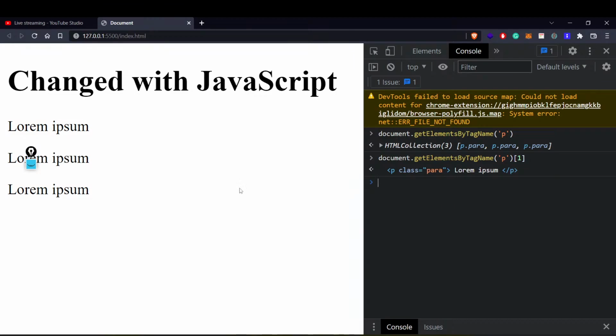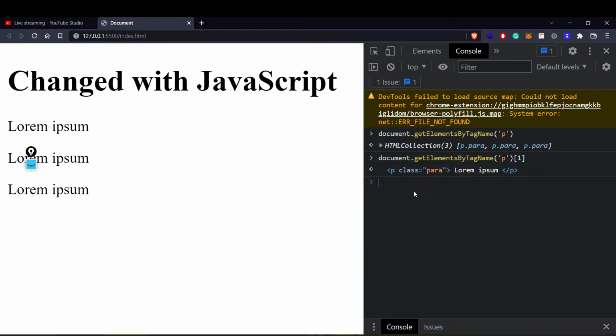And if you want to change any of this content, how will you do that? By again tapping into the .innerHTML property. There is something called innerText as well, and textContent as well. These are almost the same thing, but they have a very minute difference, which we will see once we start working with them. I hope this is making sense to everyone.